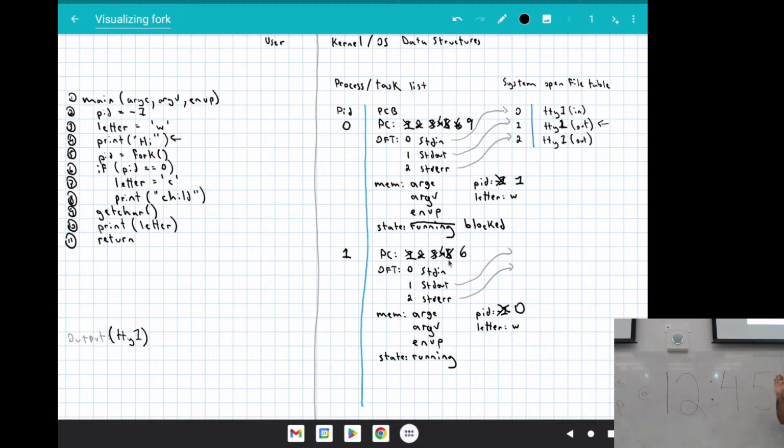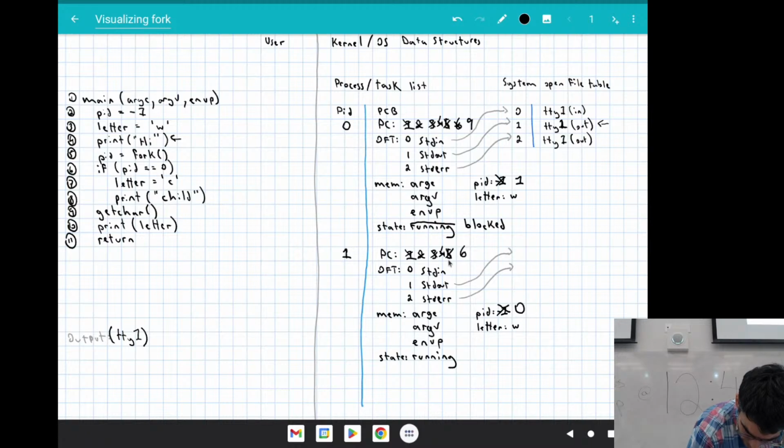We duplicated everything about this process. So the whole address space is the same, the code is the same. But the value that we got back from that return register is different. And so the value that we have in PID is different. And so now we're going to execute different instructions in the same code. We're going to say if PID is equal to 0, it is.